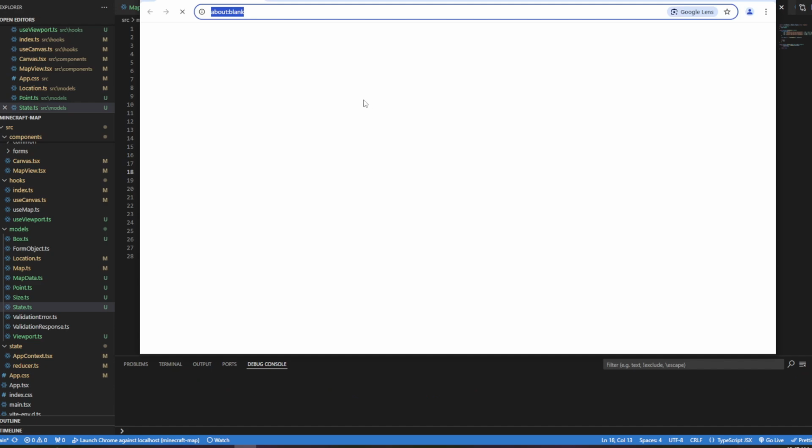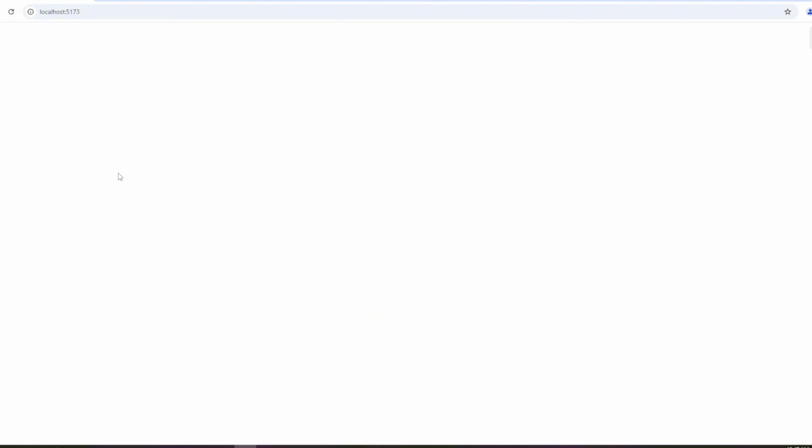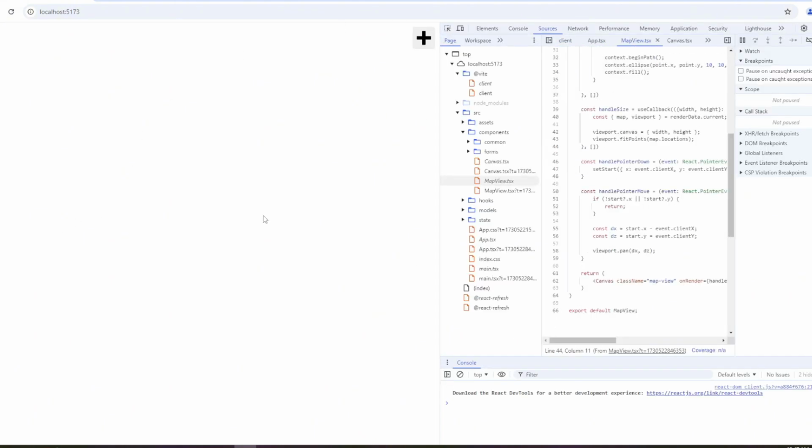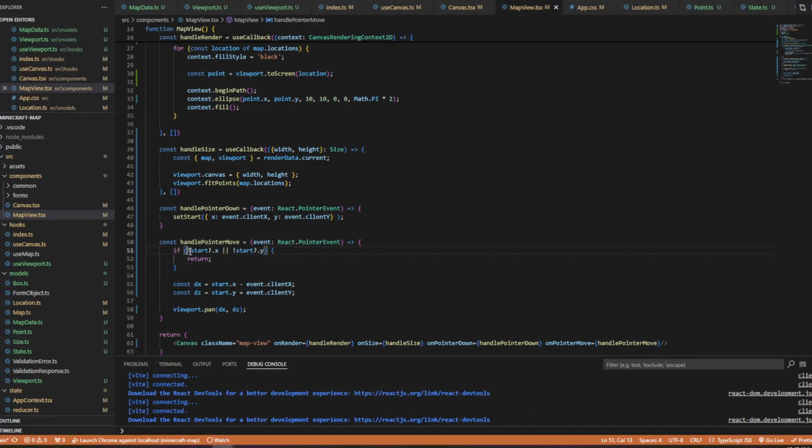So if I hit start, oh my, that's not what you want to see. That is not right at all. What is going on? Why is it going all over the place here? Another thing we want to do, I think, is make sure that we have a button down.